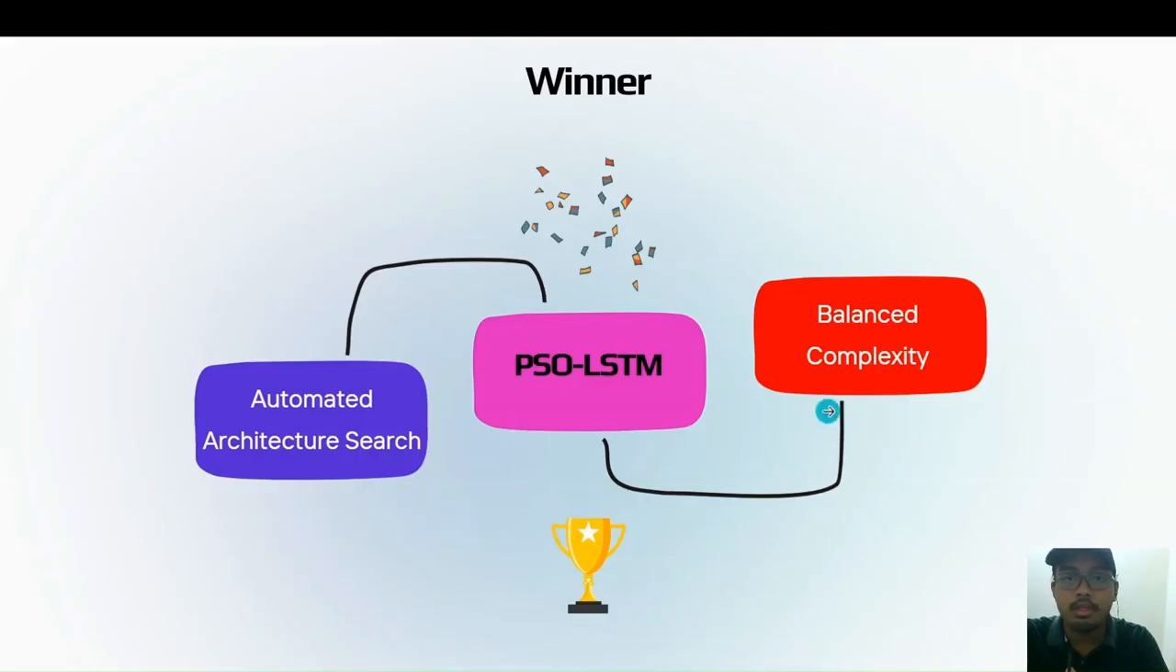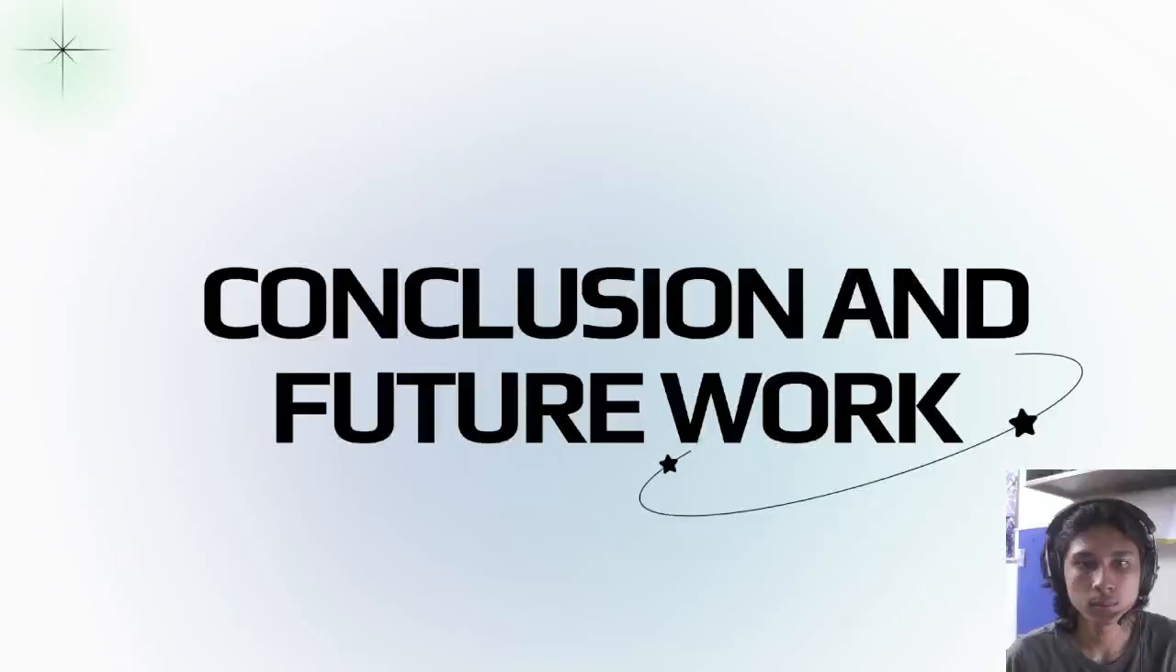The second factor is balanced complexity. The standard LSTM was likely underfitting or too simple because the second layer of the standard LSTM only contains 20 neurons, while the PSO algorithm identified a much larger second layer, which is 135 neurons, to capture the non-linear volatility of the Bursa Malaysia KLCI index. So that's all for the results. I pass to the next presenter.